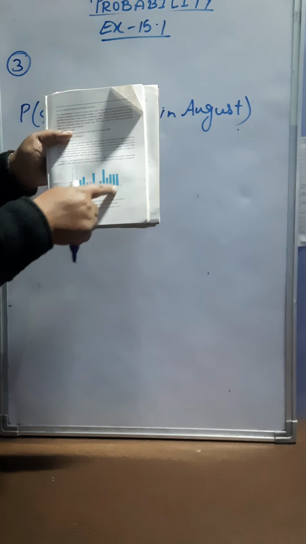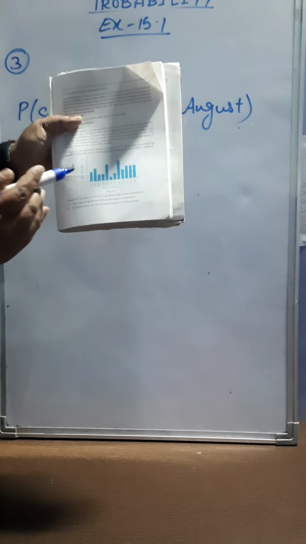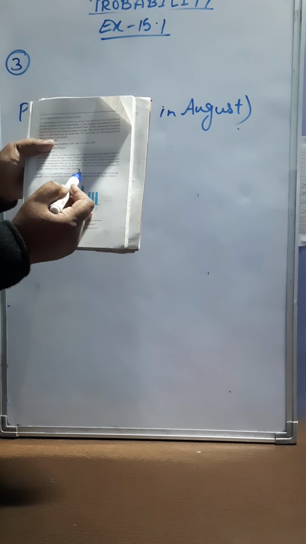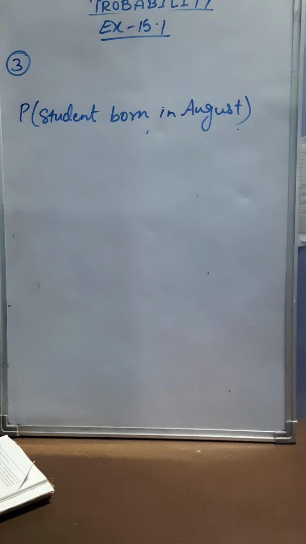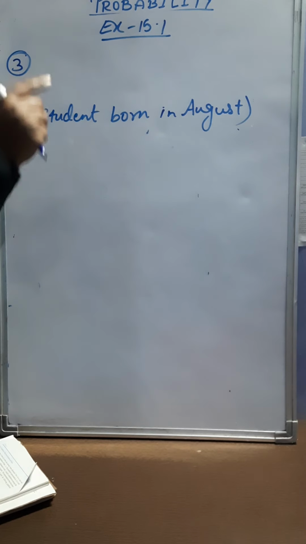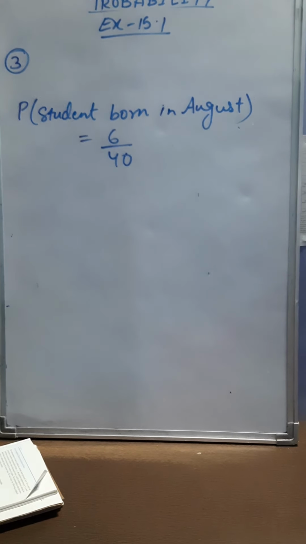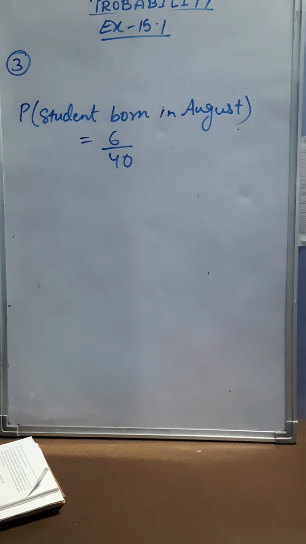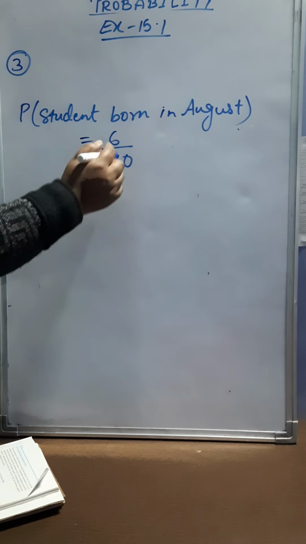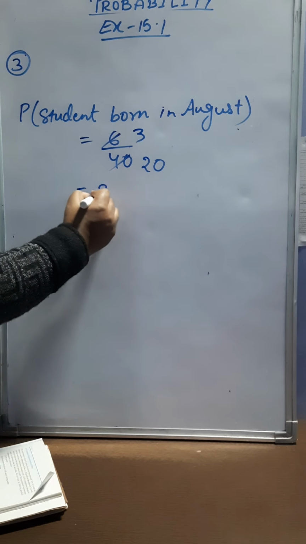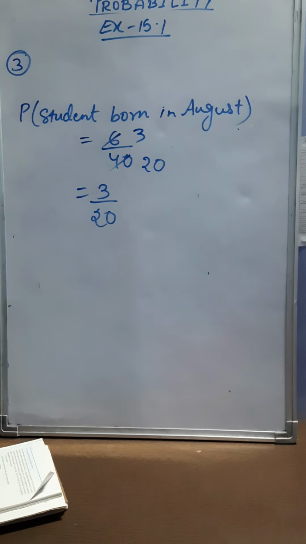If you observe this graph carefully, you can see the number of students born in the month of August is 6 and the number of students taken under this observation is 40. So we can write the empirical probability of a student born in the month of August is 6 by 40. How many students were born in the month of August? 6, and the total number of students taken under observation was 40. So this can be cancelled by 2. It's 3 by 20. So our required probability is 3 by 20.